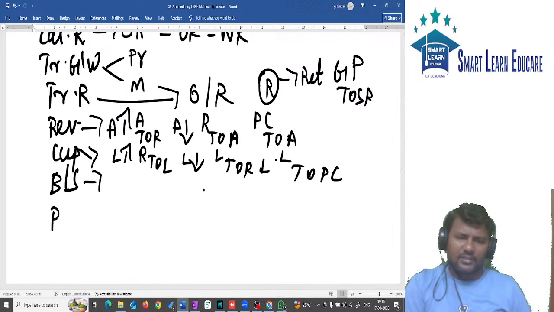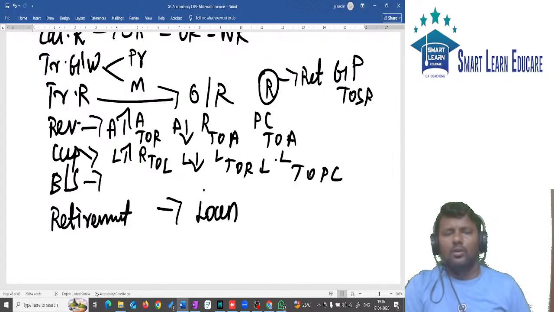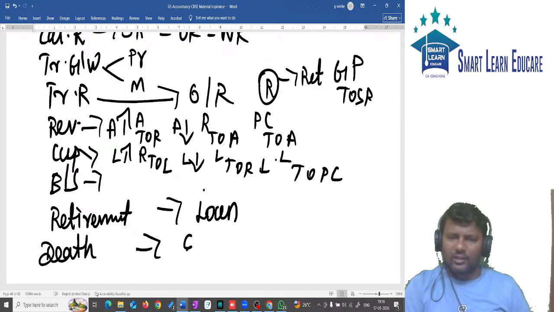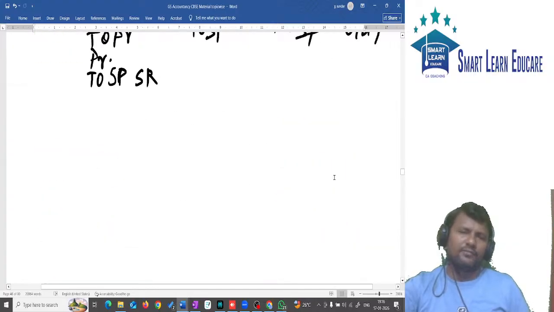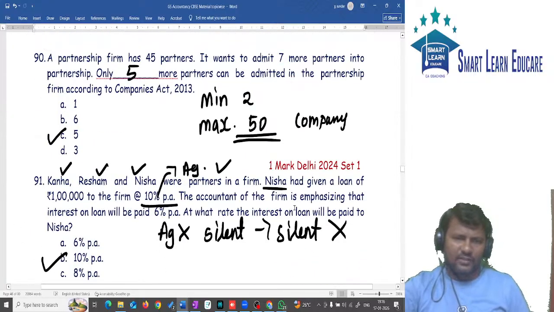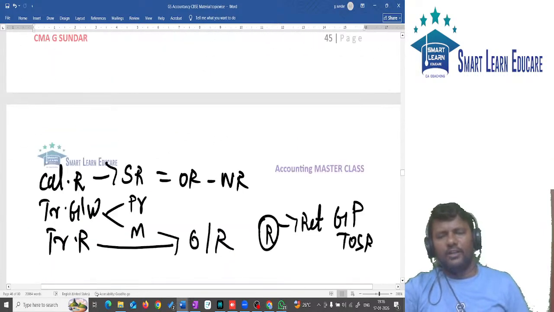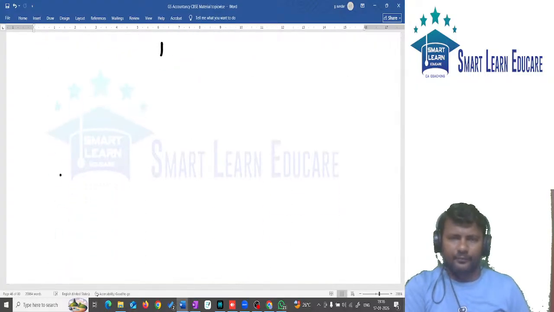In case of retirement, same 6 steps will apply, but in case of retirement, the amount due to partner will be transferred to loan account. Okay, in case of death of partner, the amount due to partner will be transferred to executor account. Also, in case of death of a partner, we have additionally one account, that is P&L suspense account. So these are the things we discussed so far. So is related away how many questions we solved means 91 questions we solved. Now proceeding further, next topic, it is dissolution of firm.